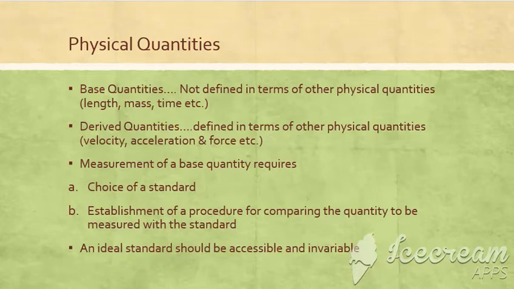The first one is the choice of a standard, and the second one is the establishment of a procedure for comparing the quantity to be measured with the standard. Now what are the requirements of an ideal standard? An ideal standard should be accessible, one can easily get it, and it should be invariable. It must not change with the changing location, it must remain the same.